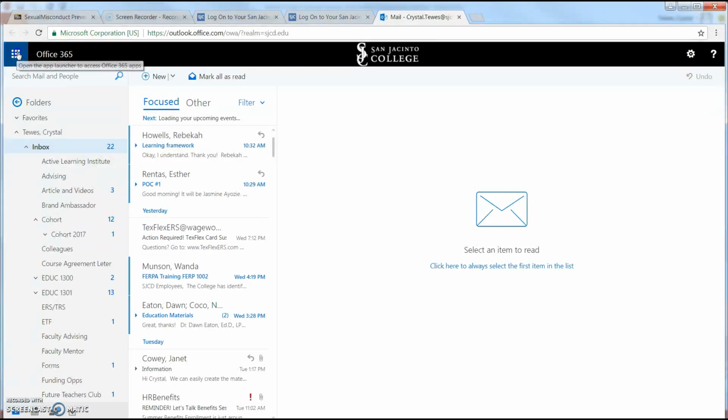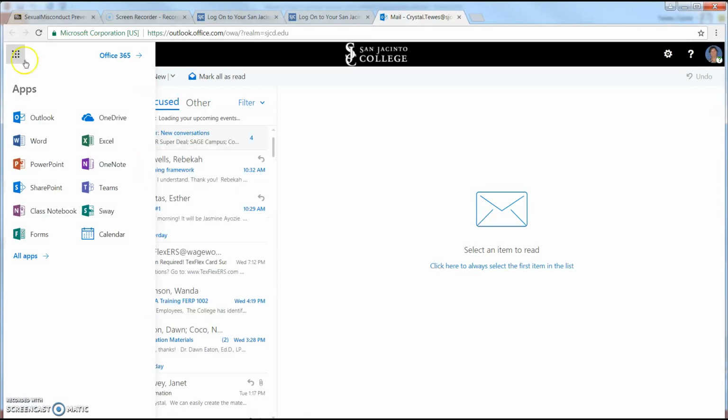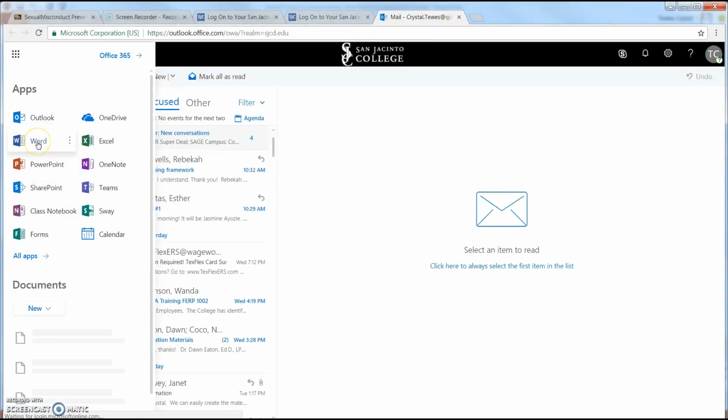Up here, there are some little boxes. If you click on them, these boxes give you access to Word, Excel, PowerPoint, OneNote. Some of you have computers that were just basic computers and you don't have these items. And so when you're trying to save and turn stuff in to me, you are only saving the internet web page. Well, that can't be submitted. I can't access that, nor can any other professor.